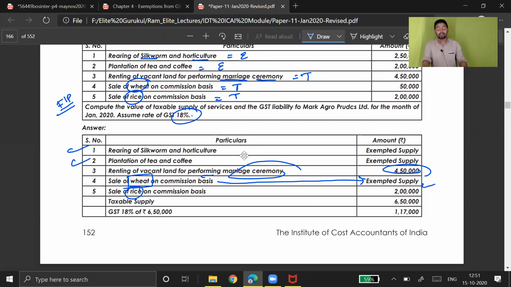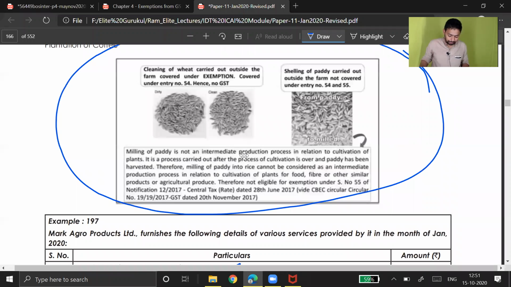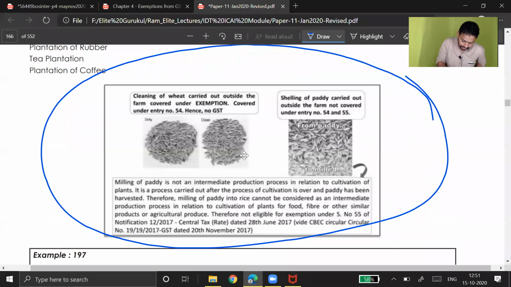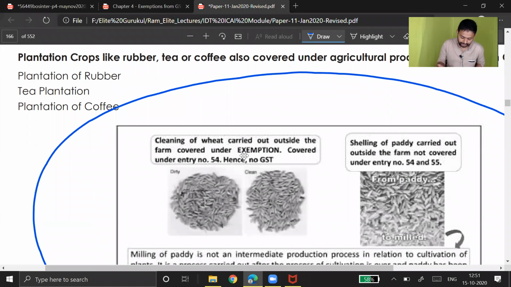Wheat they have exempted. Wheat, I guess they have considered as agriculture produce, because I believe wheat is directly sold. Wheat is directly sold because they don't process wheat like in a factory. Let me read this whole process here. Something is written that might be relevant for this. Cleaning of wheat carried out outside the farm is covered under exemption. Okay, they are giving this explanation.